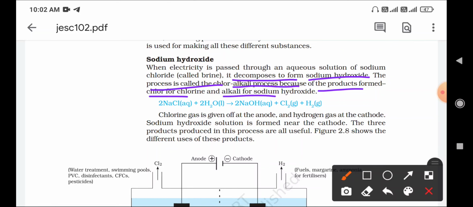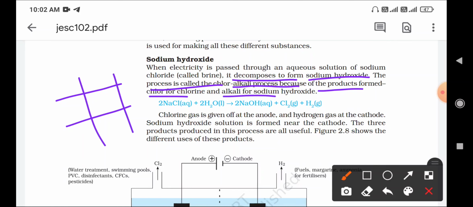In exams it will be asked for 3 marks or sometimes 2 marks: what is the chloralkali process? You can write: when electricity is passed through the sodium chloride solution or brine solution, it decomposes to form sodium hydroxide. This process is called the chloralkali process.